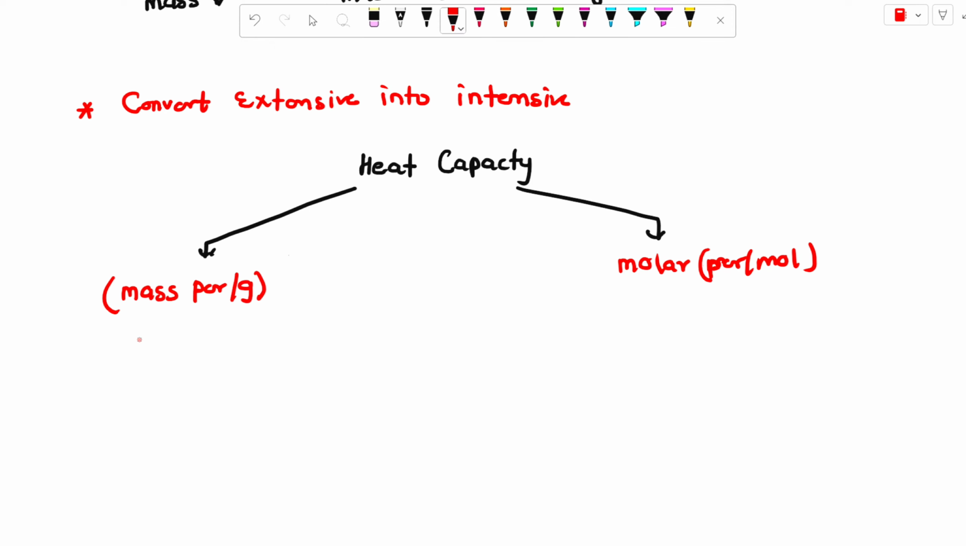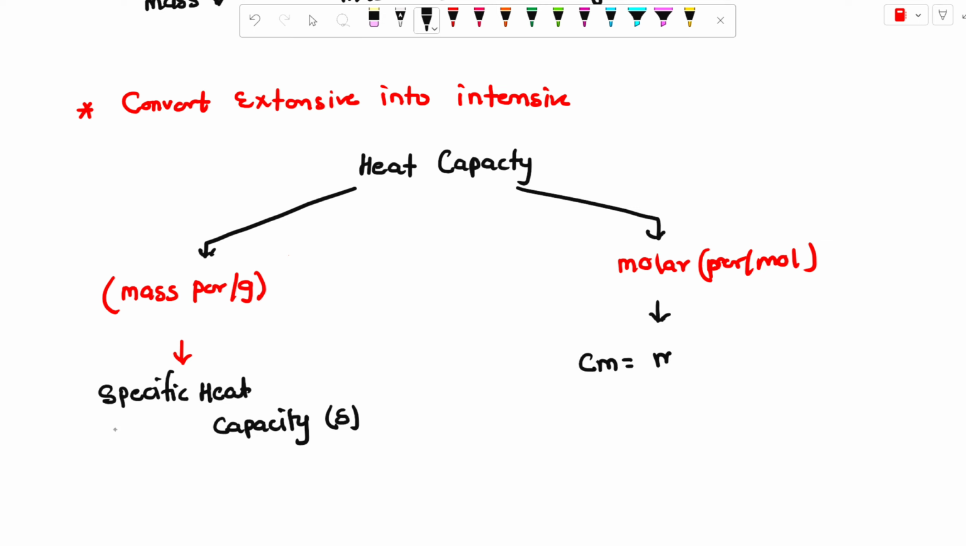Okay, for mass per kg, we can calculate the specific heat capacity, and it is denoted with the capital S. And molar heat capacity is denoted with the help of Cm, the molar heat capacity.